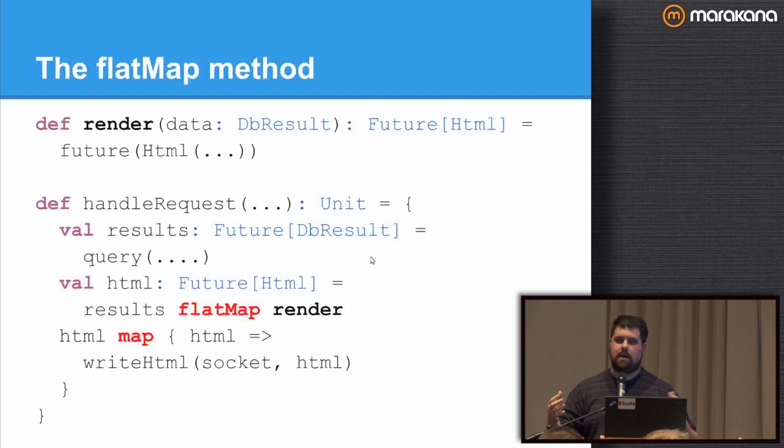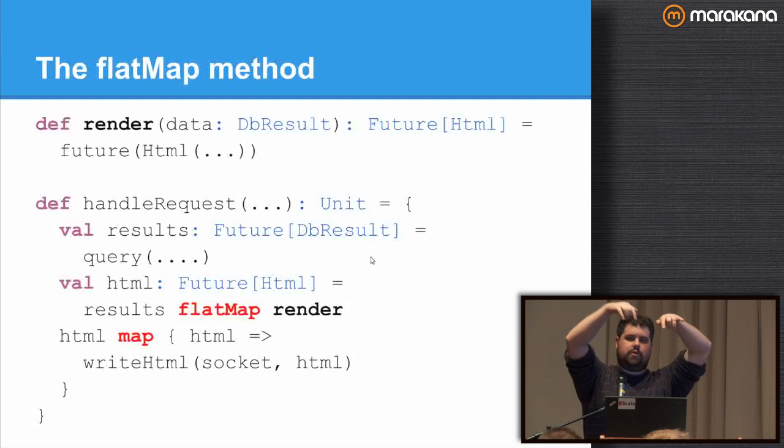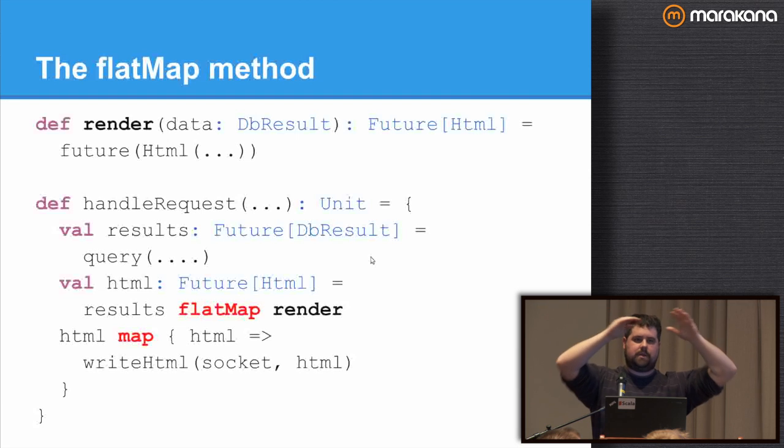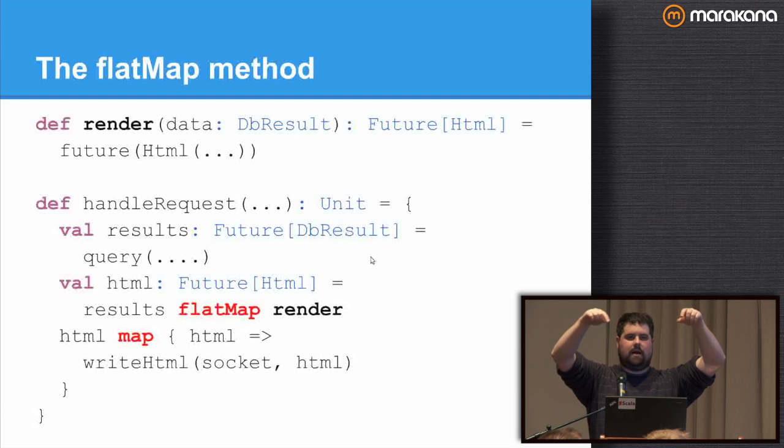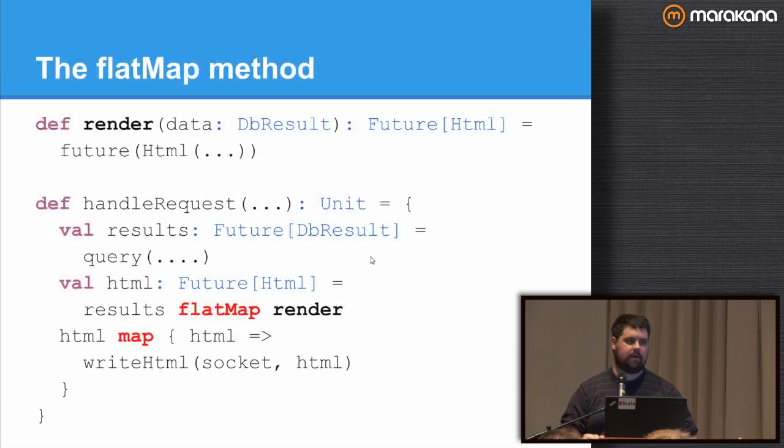Where flattening is, if I have a future of future of A, I get back a future of A. If I have, say, a list of lists of A, flattening gives me back just a single list with all of those lists aggregated together. With futures, it's a little bit different. It's just a way of saying when the inner one is done, I want that one, not the outer one. Okay? I know I'm talking fast, but we're like 5 minutes behind. Sorry, guys. Okay, so FlatMap fixes the type signature, so now I can delegate to another asynchronous method.